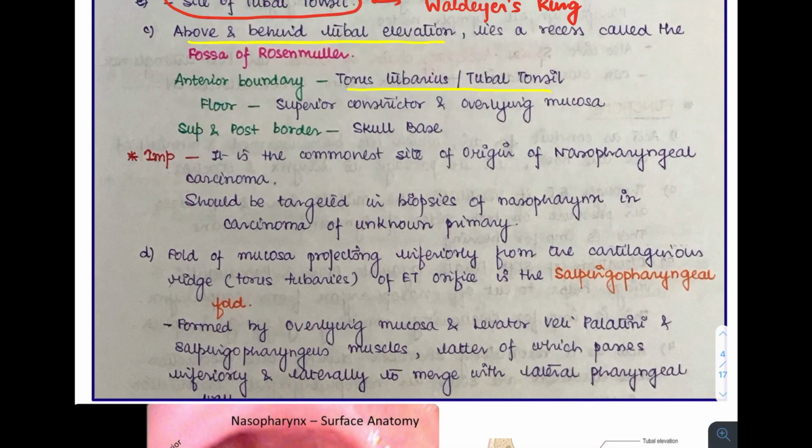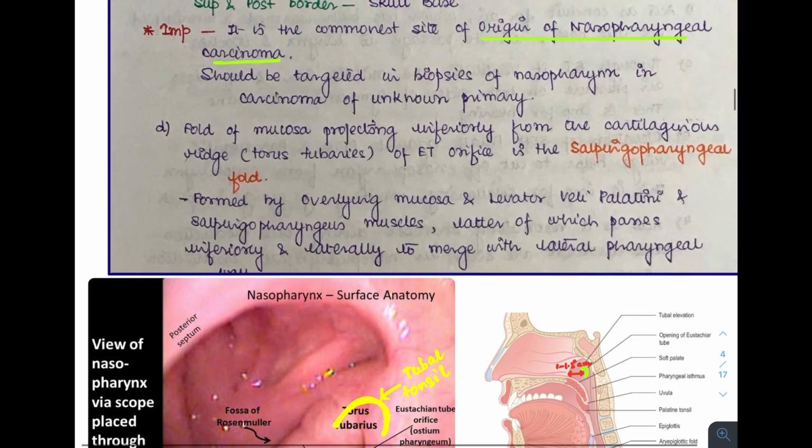Now, why is this structure so important? This particular recess is the commonest site of origin of nasopharyngeal carcinoma. This is the region which should be targeted in biopsies of the nasopharynx and in carcinoma of unknown primaries.